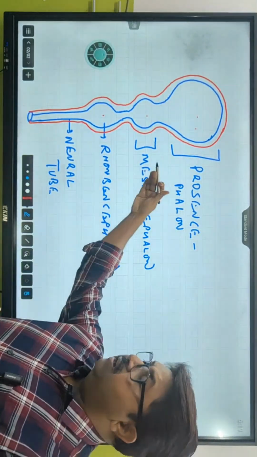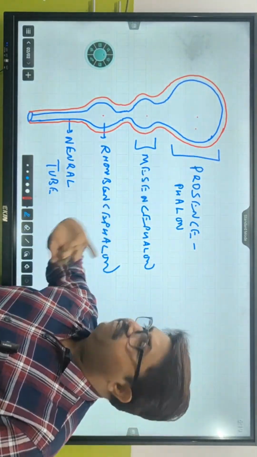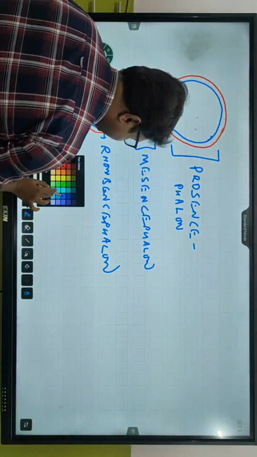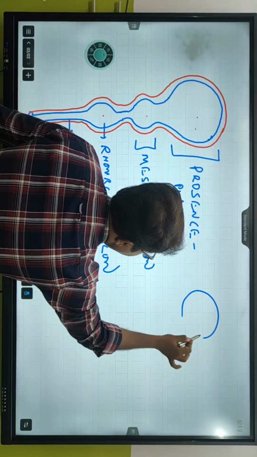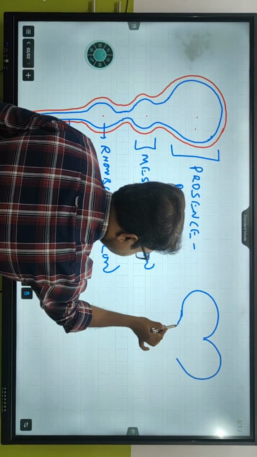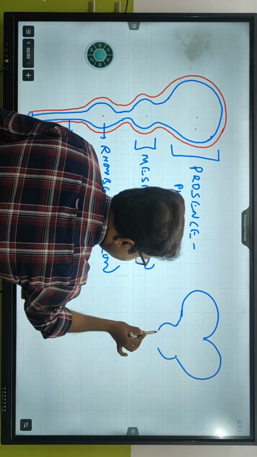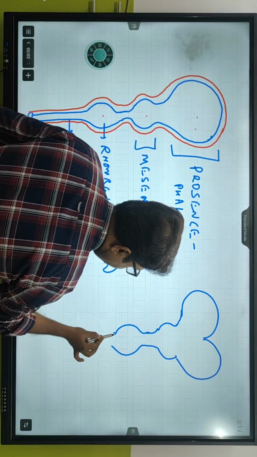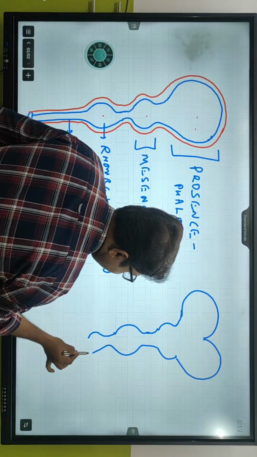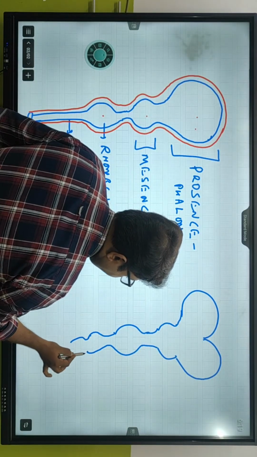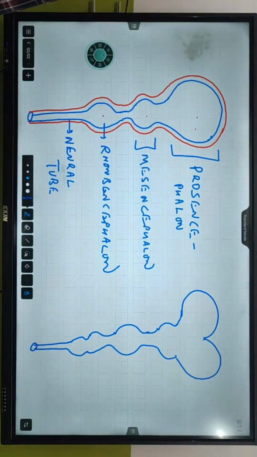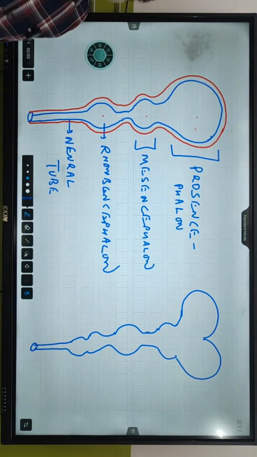Now, further, what happens to this prosencephalon? It divides into two and forms like this. This is one. This is two. Then there is a third one. And then this is the fourth one. So how many bulged-out portions have you seen now?